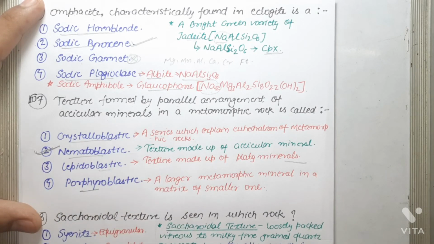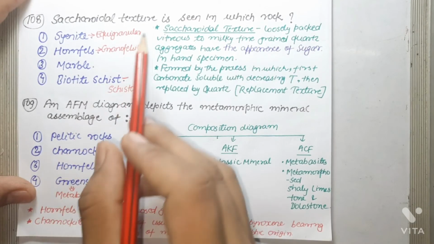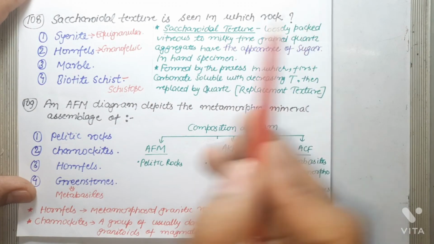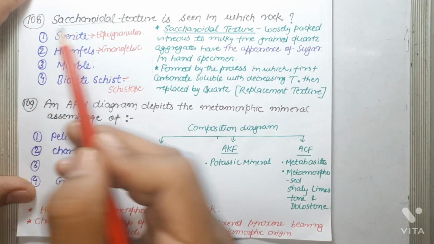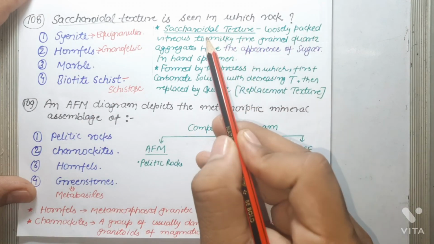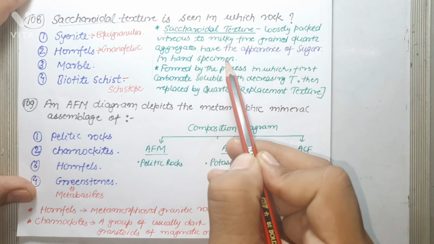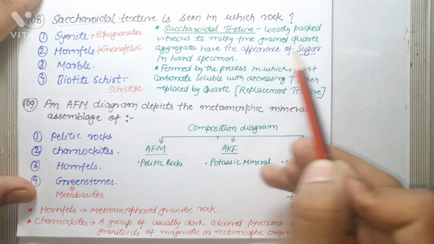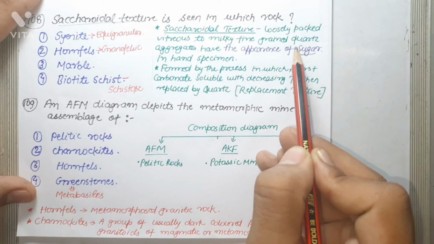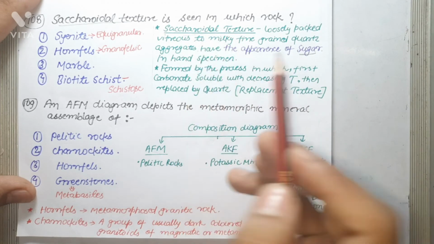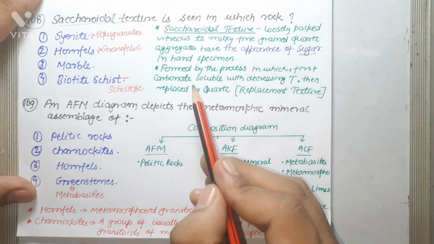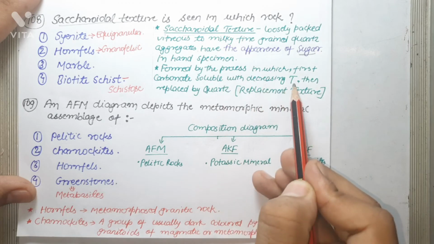Next question is, saccharoidal texture is seen in which rock? First of all, you should know what saccharoidal texture is. Saccharoidal texture is loosely packed vitreous to milky fine grained quartz aggregates that have the appearance of sugar in hand specimen. Because of this appearance of sugar, the texture is named saccharoidal texture. It is formed by the process in which first carbonate dissolves with decreasing temperature, then is replaced by quartz.